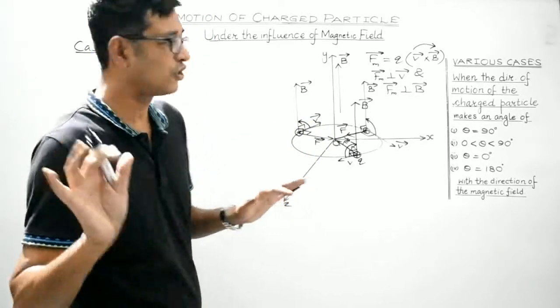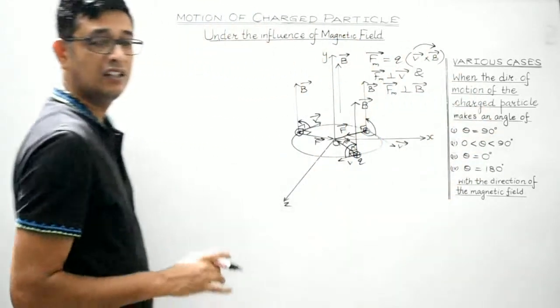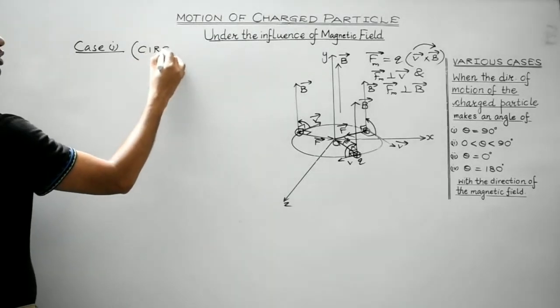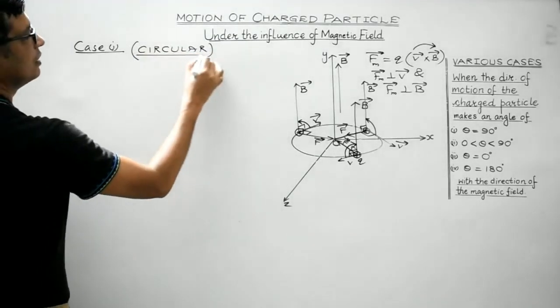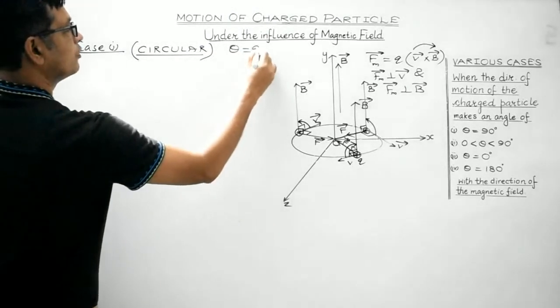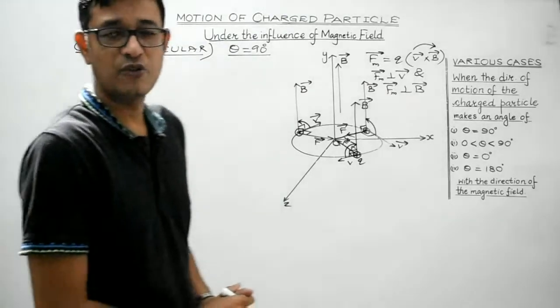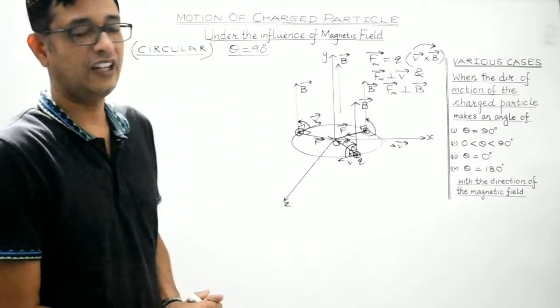One thing is for sure, in this case theta is equal to 90 degrees. The path followed by the charged particle is of circular nature. It will follow a circular path when theta is equal to 90 degrees. Theta is the angle which the direction of motion of the charged particle makes with the magnetic field, right?